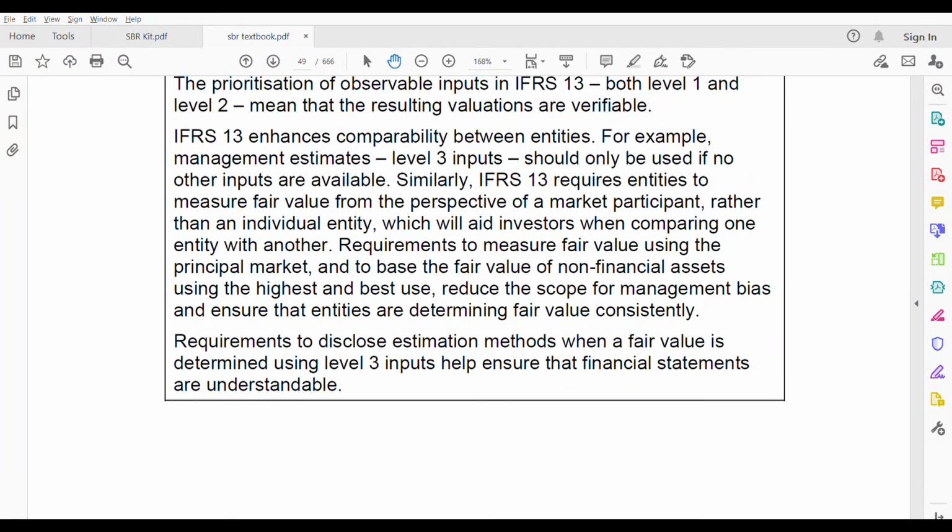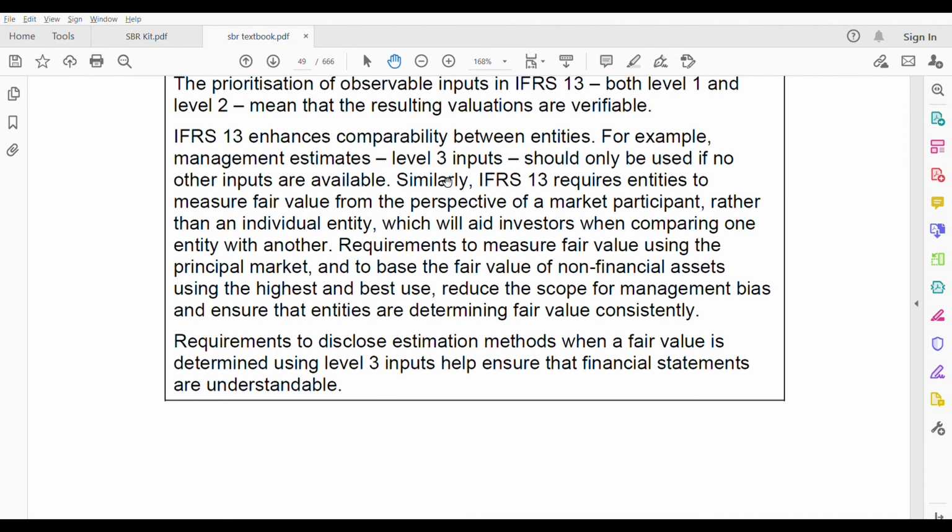IFRS 13 enhances comparability between entities, right? For example, management estimates level 3 inputs. They estimate. In level 3, you use a lot of estimates. Okay? IFRS 13 enhances comparability. Because of IFRS 13, you can compare between entities. So, level 3 inputs should only be used if no other inputs are available.